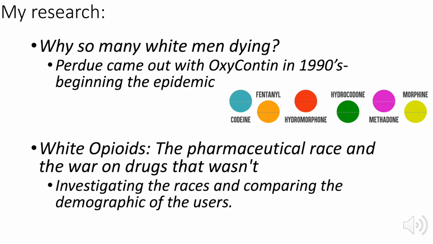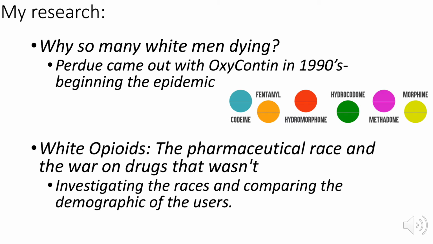Continuing on, during my research, I had the current event, why are so many white men dying? And for my research article, I had the white opioids, the pharmaceutical race, and the war on drugs that wasn't. For why so many white men are dying, like I said before, Purdue came out with Oxycontin in the 1990s, which is the start of the epidemic.